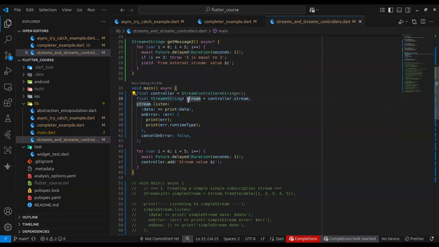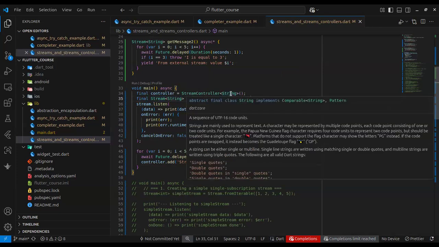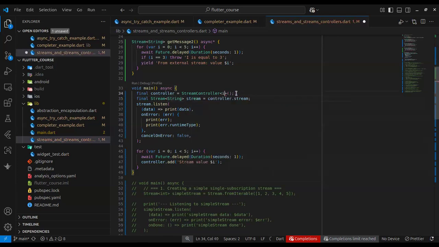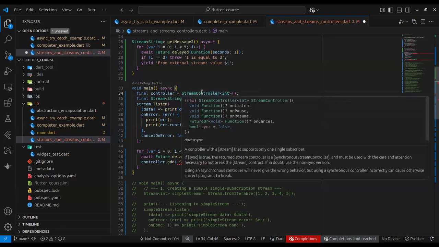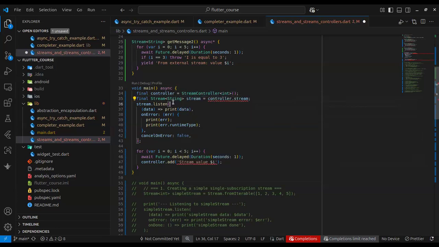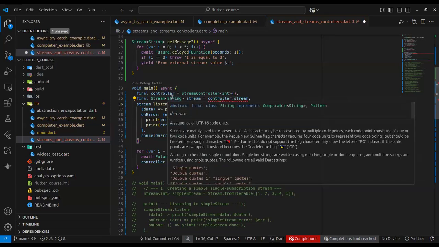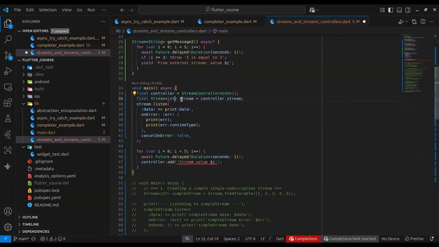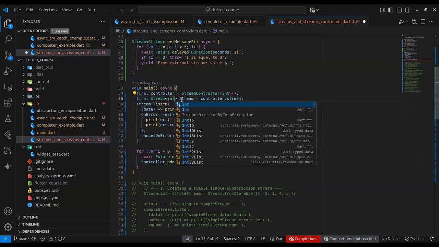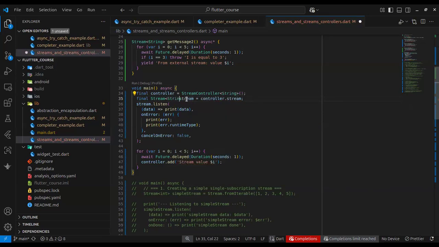I will just show you this example to show you that the stream has to be of the type of the parameter you passed to the stream controller when you created it. If we do this, the IDE is going to scream at us, as you can see, because you are saying you want a stream controller that emits integers, but we are assigning it to a stream of string. It has to match. It's not actually compulsory to declare. See, you can see everything is good now. The IDE is not screaming at us.